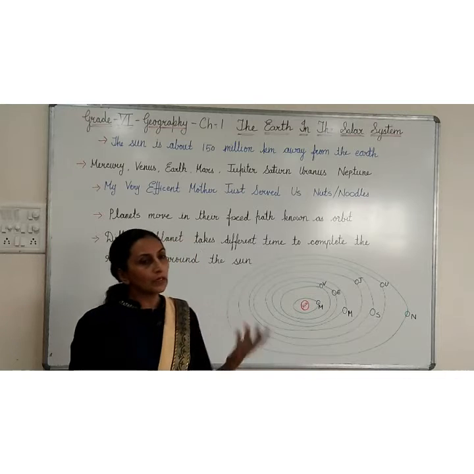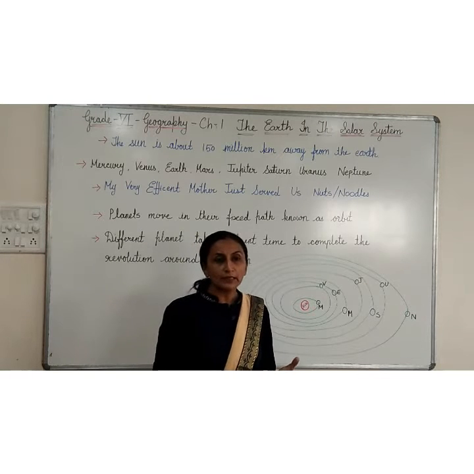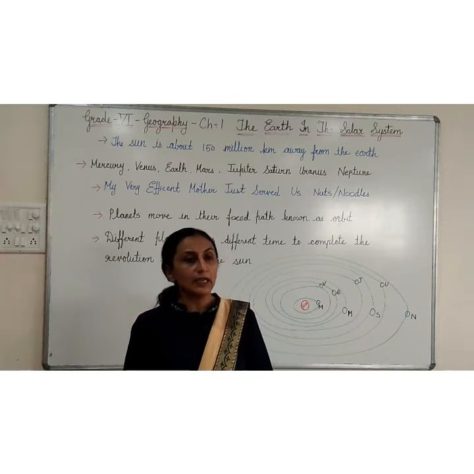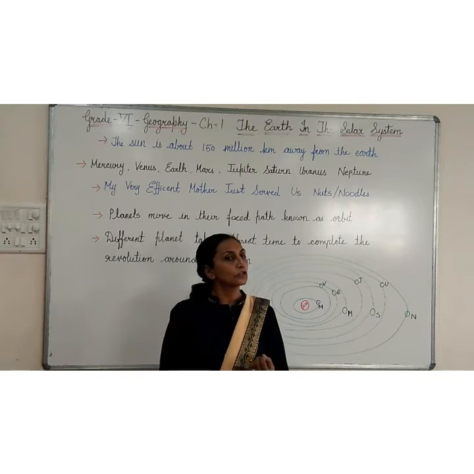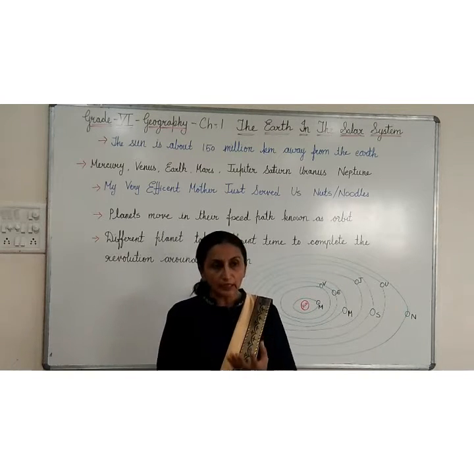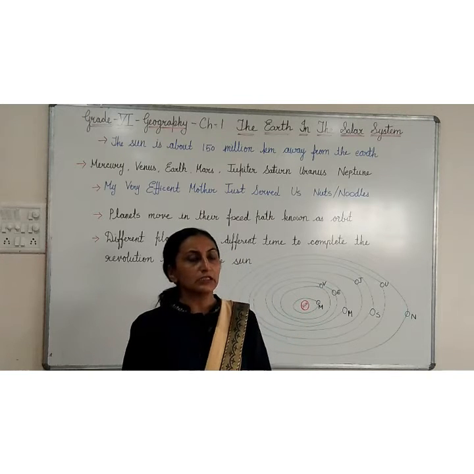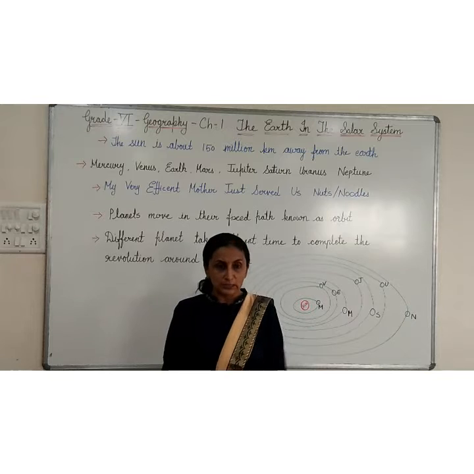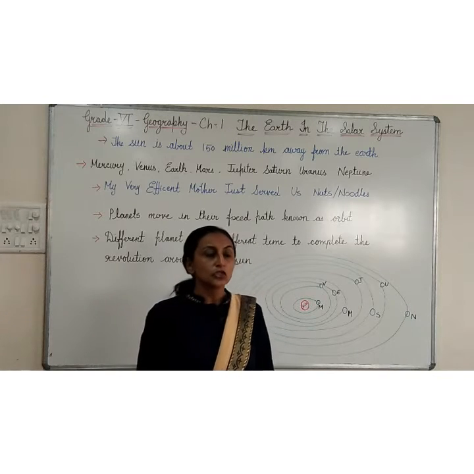Now we want to learn about the planets. How many planets are there? As you know, 8 planets are there, and the Sun is in the center of the solar system. The Sun, the 8 planets, other celestial bodies and satellites all together form the solar system.